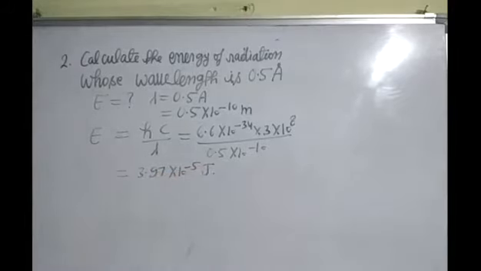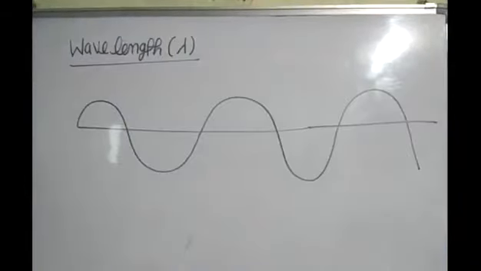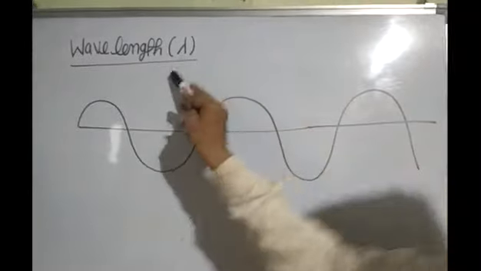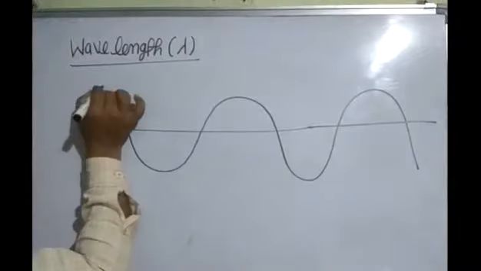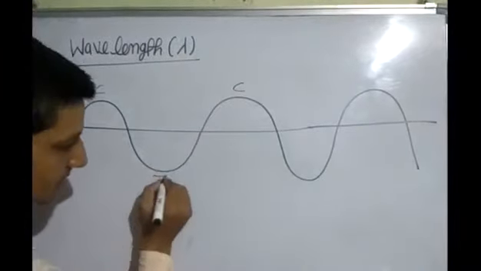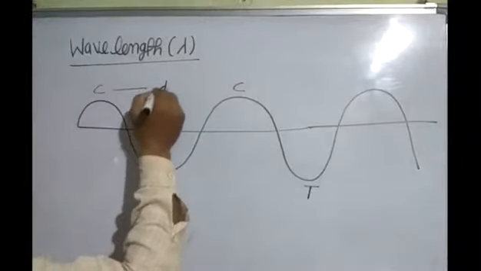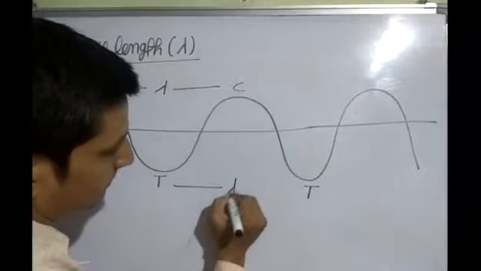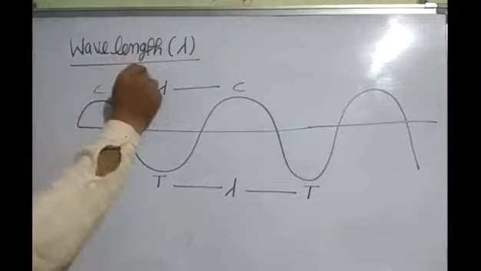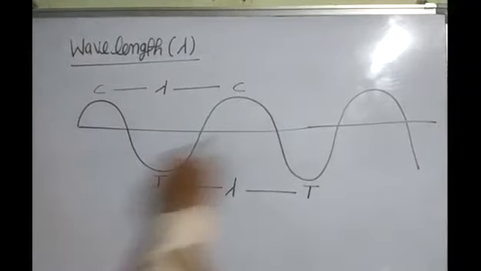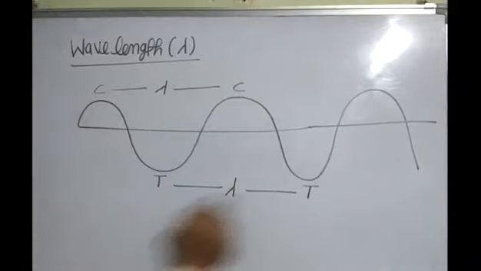Okay, students. After this, next topic is wavelength. What is wavelength? First, look here. This is the wave. This is crest, crest, trough, trough. Distance between two consecutive crests or troughs is called wavelength lambda. Unit of wavelength lambda is meter. This is the wave. The elevation is called crest. These are crest and these are trough.